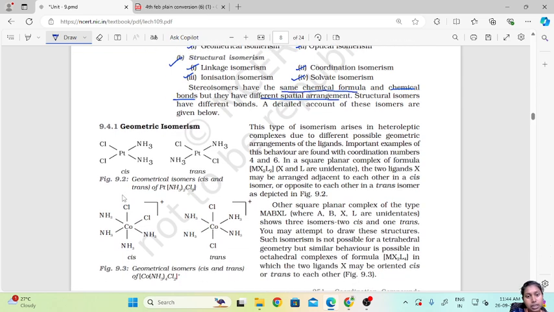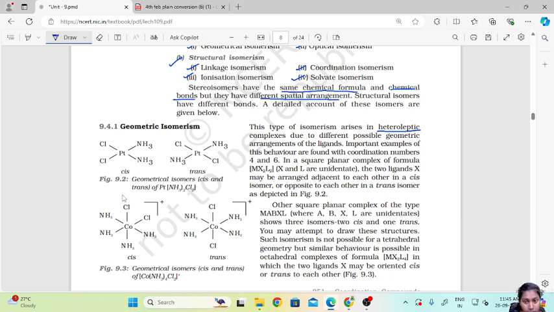Geometrical isomerism arises in heteroleptic complexes due to different possible geometric arrangements of ligands. What are heteroleptic complexes? Heteroleptic complexes have two or more types of ligands associated with them. Important examples of this behavior are found with coordination numbers. Since there are two or more types of ligands attached, there can be various arrangements, and this gives rise to geometric isomerism.